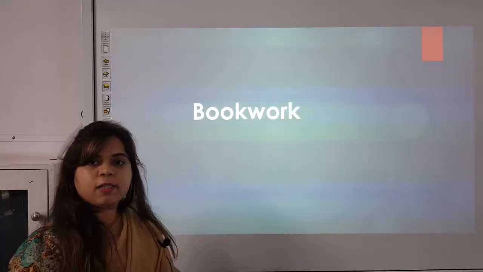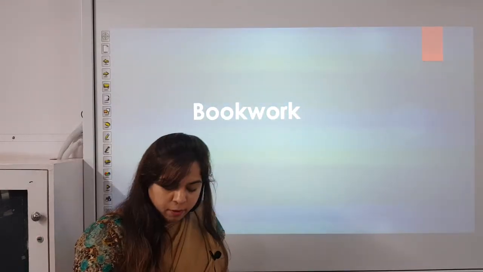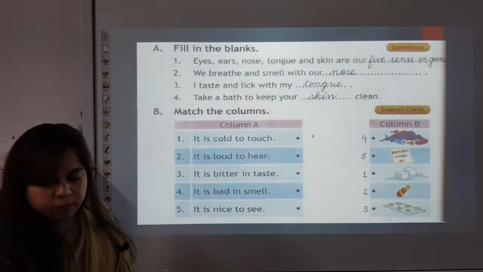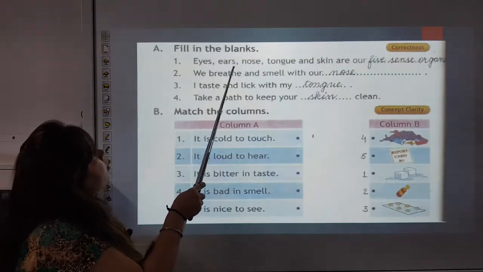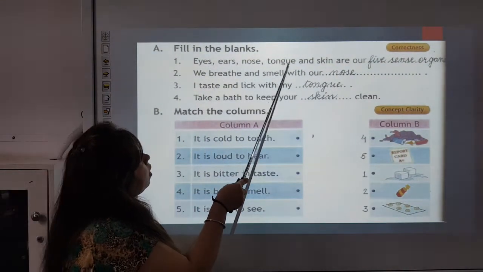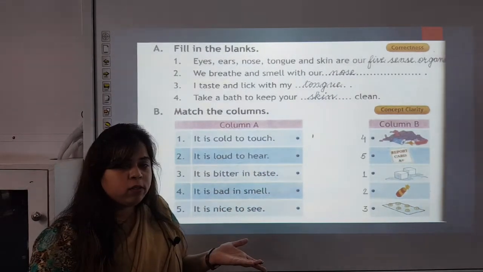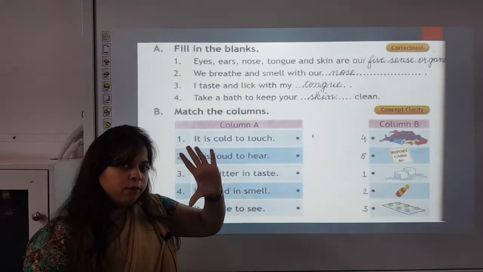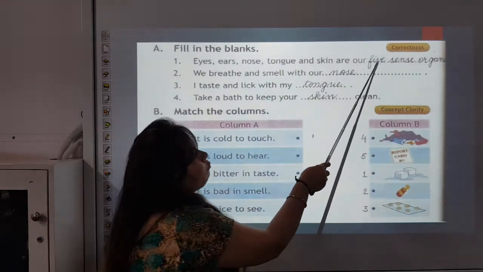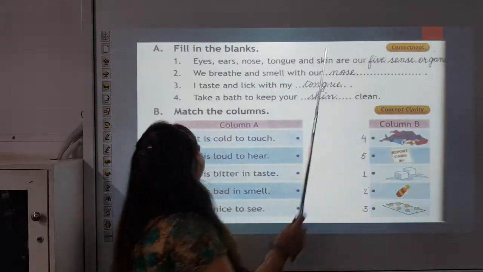Now we will discuss bookwork of this chapter. Let's see. Eyes, ears, nose, tongue and skin are our dash. How many sense organs do we have? 5. So the answer is 5 sense organs.